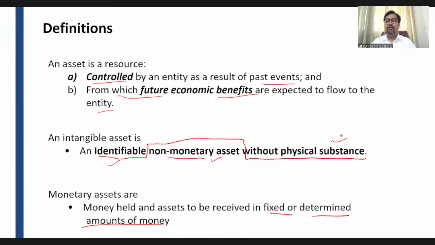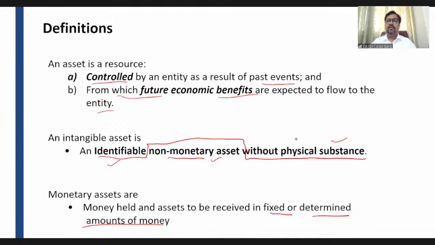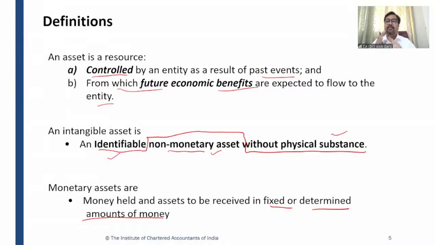And what are the examples of non-monetary asset? Let me see. You are right, Utkarsh. Examples of non-monetary assets are inventory, property, plant and equipment, intangible assets, right? Investment property, biological asset. These are the examples of non-monetary asset.